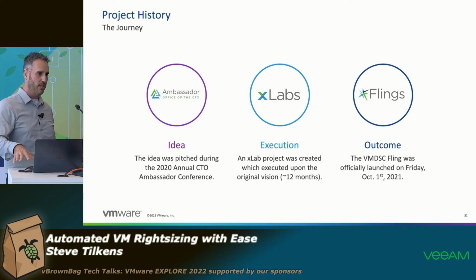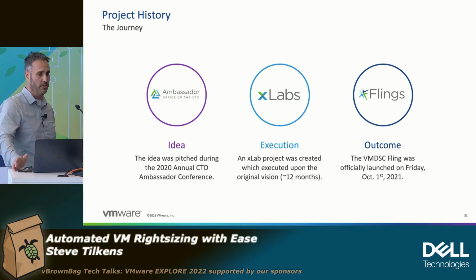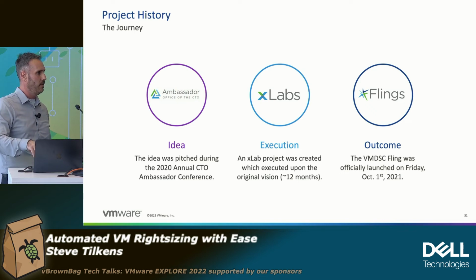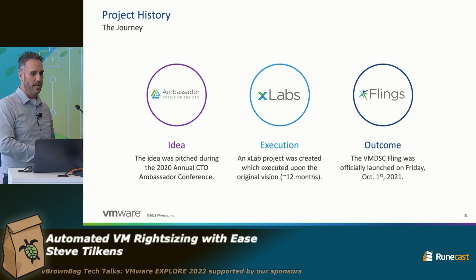And we actually got funding to hire a developer to help build this thing. Took about 12 months, and last October 1st, so about 11 months ago, it went live, right? And so we've released a couple updates since then. We added cores per socket, which was a big ask from the community, and a bunch of bug fixes, things like that, right?